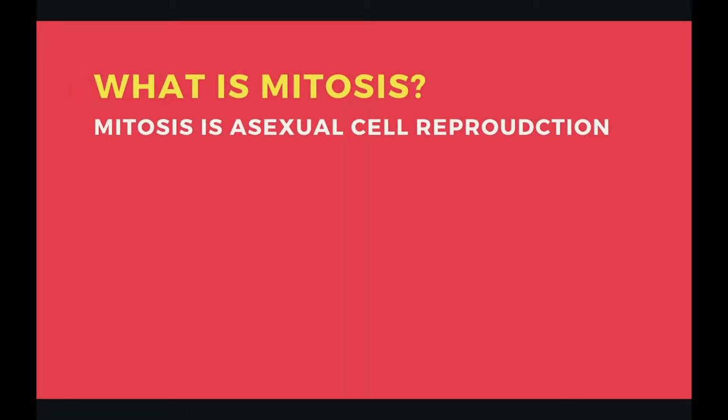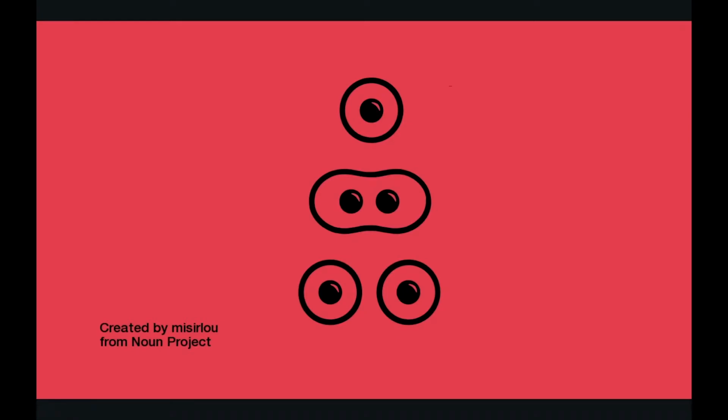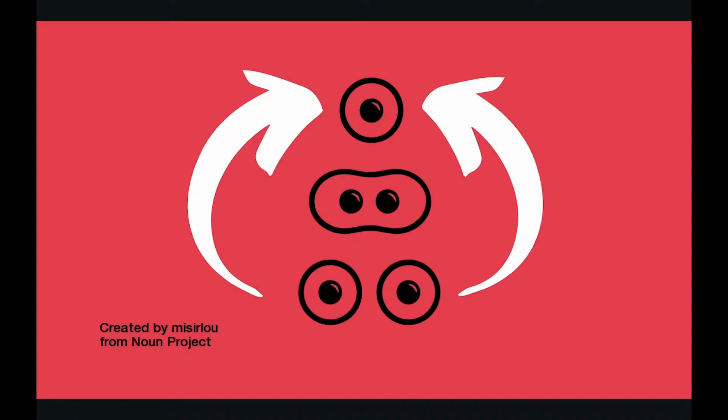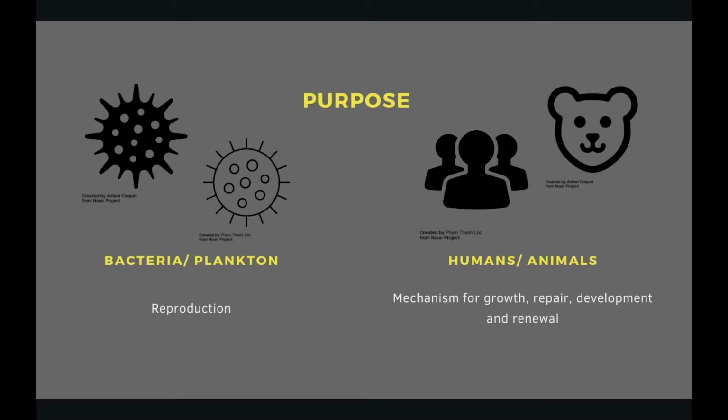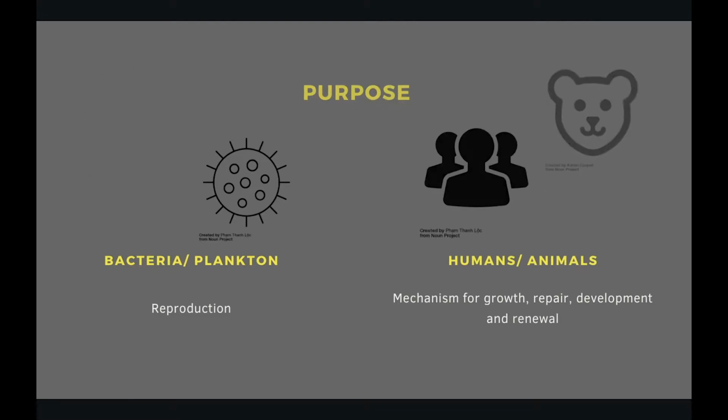Mitosis is asexual cell reproduction where one parent cell produces two daughter cells that are identical copies, making both daughter cells identical to the parent cell. Its purpose in unicellular organisms such as bacteria and plankton is reproduction. In multicellular organisms such as humans and animals, mitosis is a mechanism for growth, repair, development, and renewal.